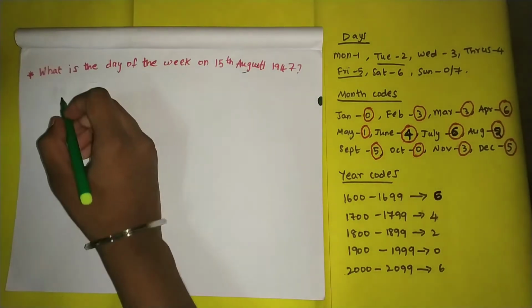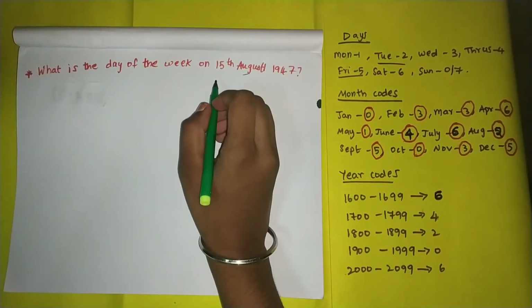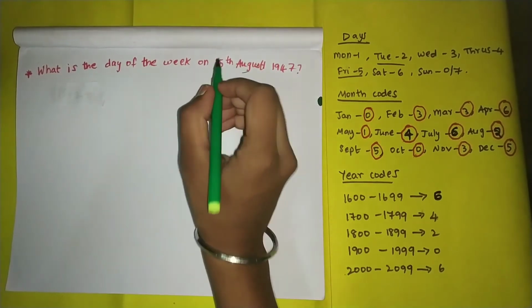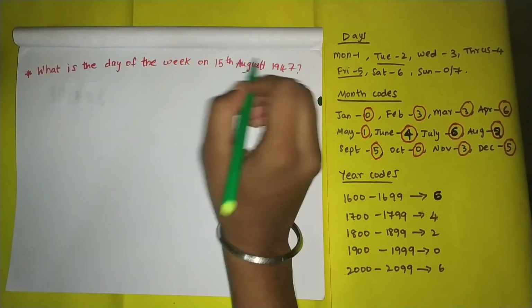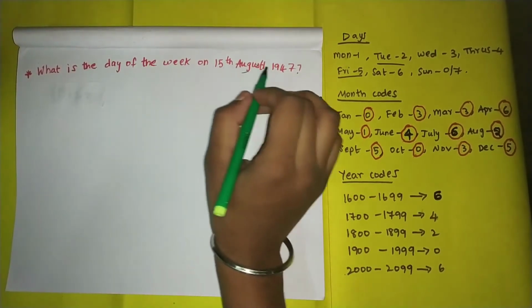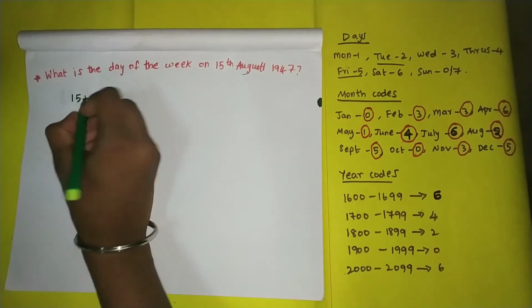Next question, what is the day of the week on 15th August 1947? If you remember this one trick, you will be able to solve most of the problems in calendar. First, let us go with the date given in the question. 15th August 1947 is given in the question. In the same format, we will write it here. So 15, plus August.